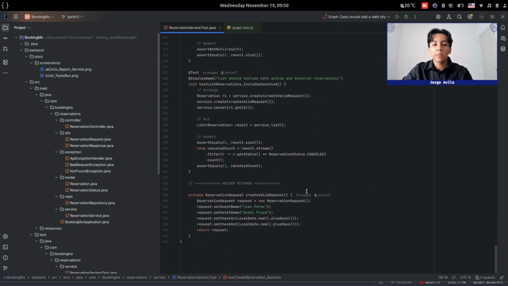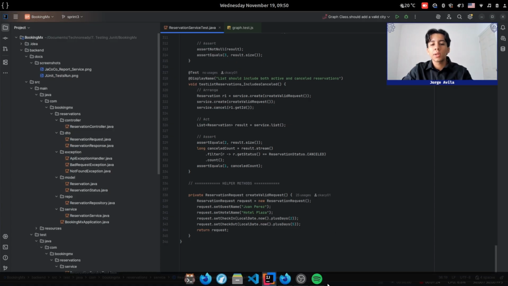And also we have a helper method to create a valid request, like creating an object of the reservation.